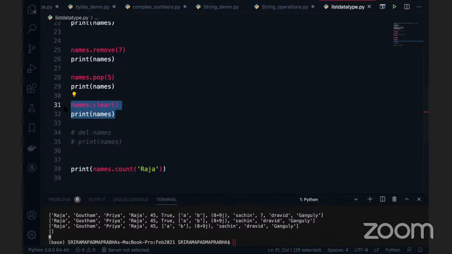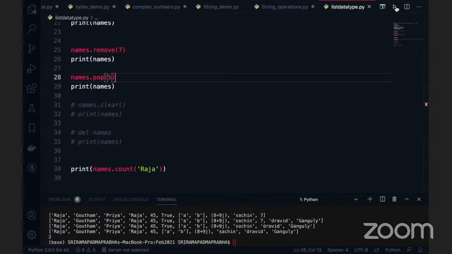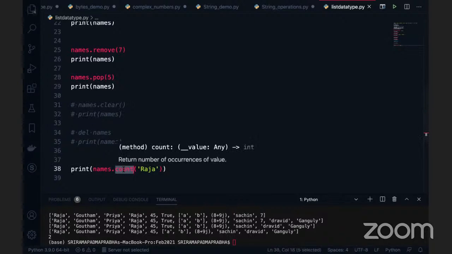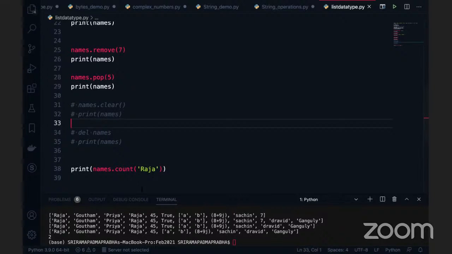So if I'm not going to use this clear function here, if I comment it out and execute this code, you can see Raja is there 2 times. Because you cleared the data, that means no data. After that, you are trying to count it. Of course, in the latest data there is no Raja. That's the reason we got the value 0. Now we got the 2, right? So what if I pass Raja X here? This is not a valid one. I'm going to execute this code. You'll see the 0. That you should remember, right?